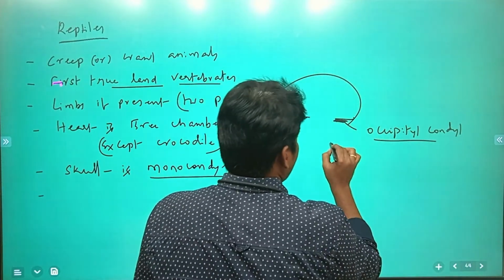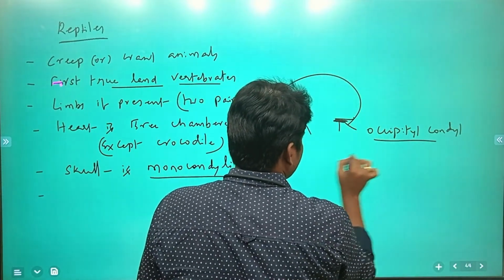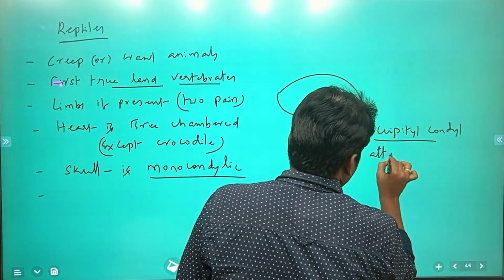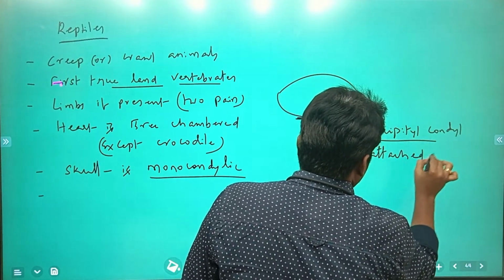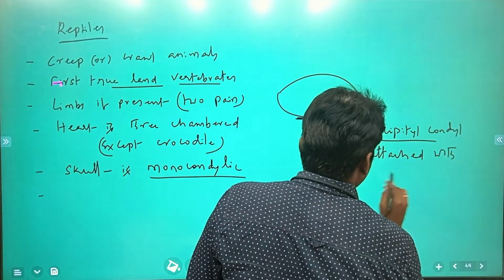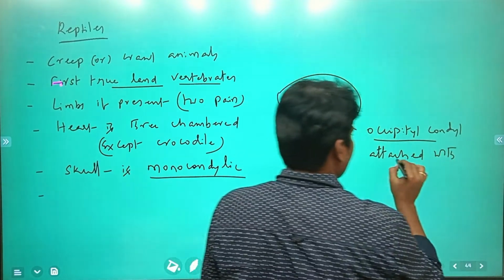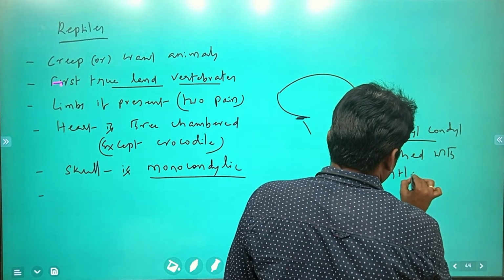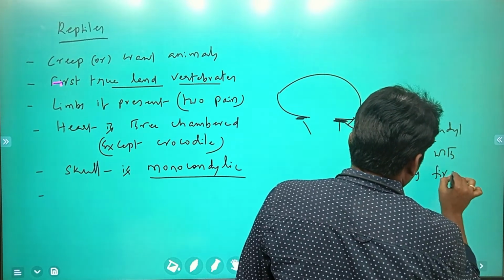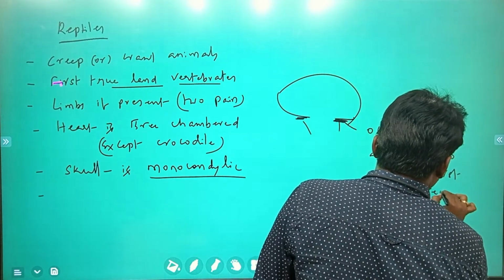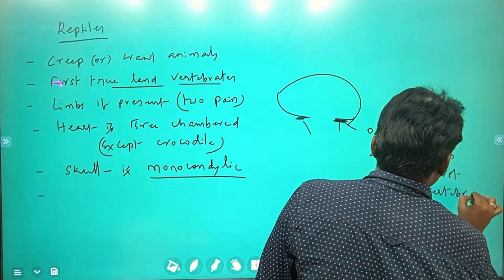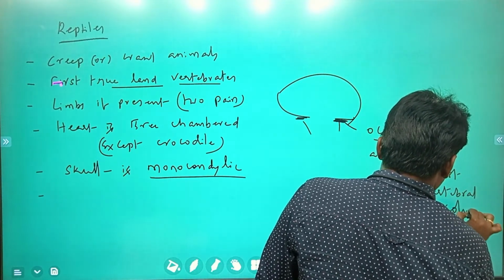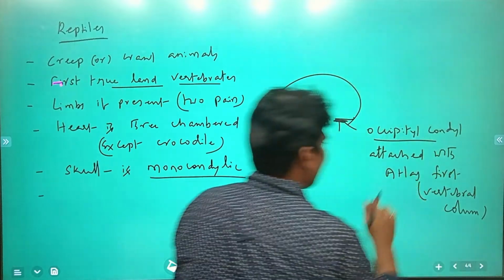These occipital condyles are attached with the atlas, the first vertebra of the vertebral column.